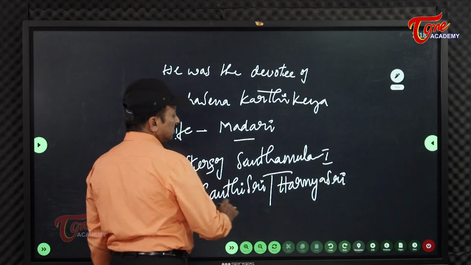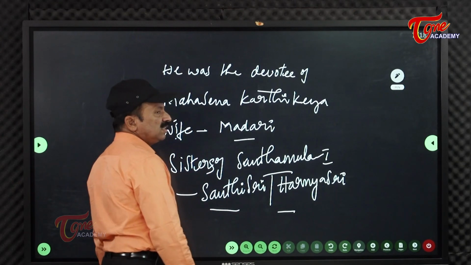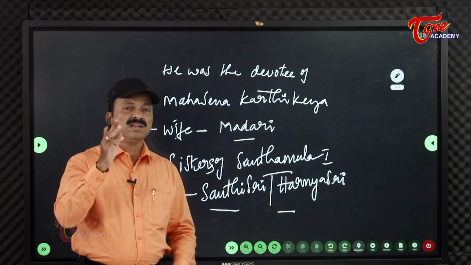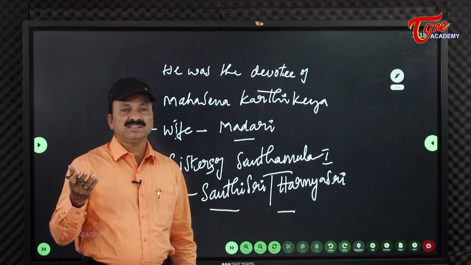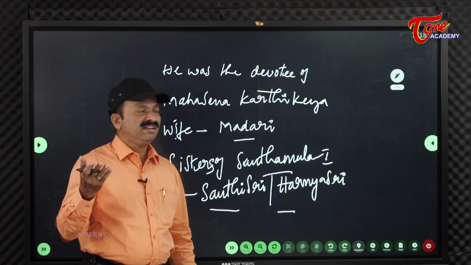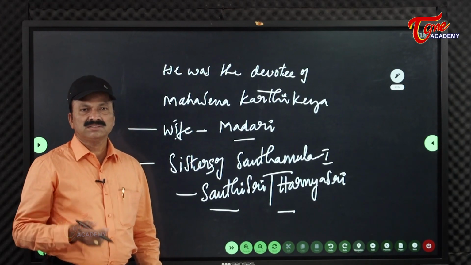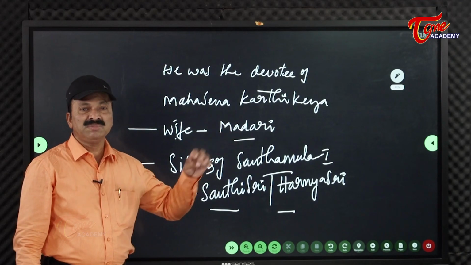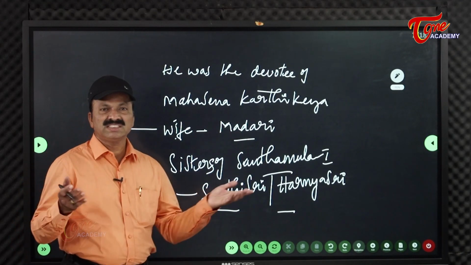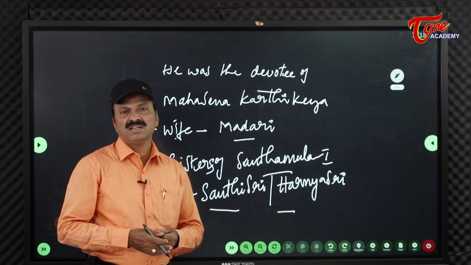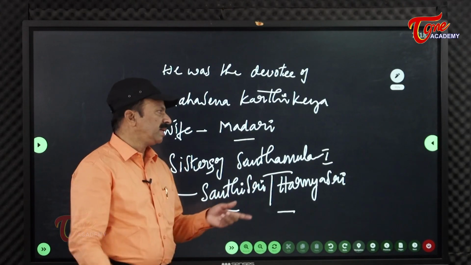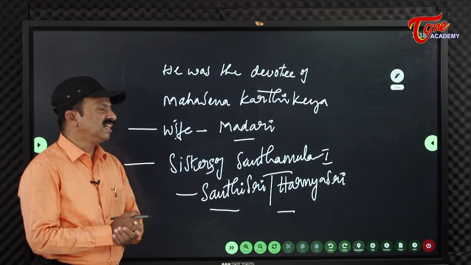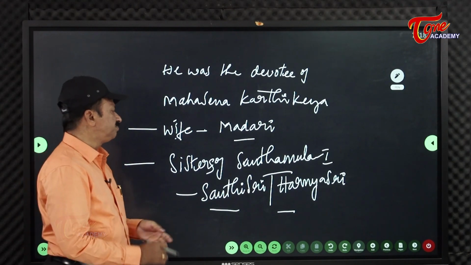Okay, like that he continued all the activities. He performed many yajnas. The administration of the Shatavahanas continued in all its activities, because he previously worked under the Shatavahanas and came to know the administration. That's why whatever things existed in the period of the Shatavahanas were continued by this Shantamula 1. So it is said that he introduced this.